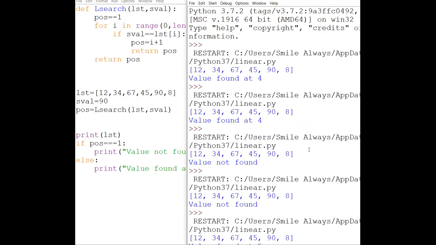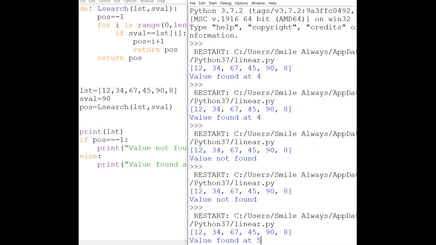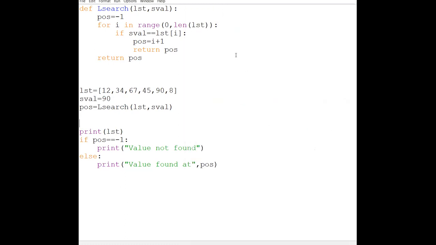But remember, examination time value you have to ask from the user. That is also compulsory. Value found at position 5. Anyone any doubt with this linear search?